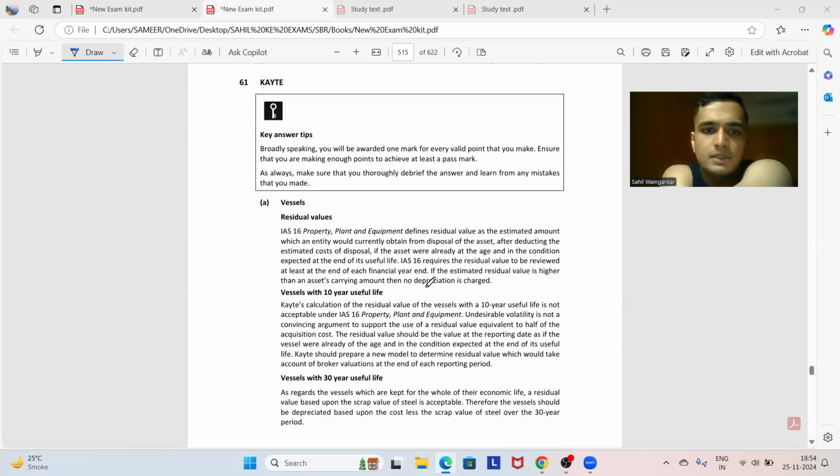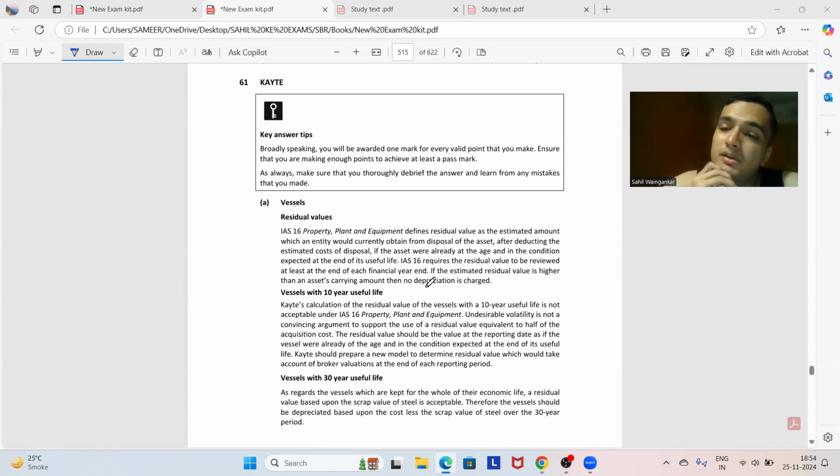रेसिडुअल वैल्यू देखो, सबसे पहली बात तो IAS 16 प्रॉपर्टी प्लांट एंड इक्विपमेंट डिफाइंस रेसिडुअल वैल्यू एज द एस्टिमेटेड अमाउंट which an entity would currently obtain from the disposal of the asset after deducting the estimated cost of disposal if the asset was already at the age and in condition expected at the end of its useful life. IAS 16 requires the residual value to be reviewed at least at the end of each financial year.